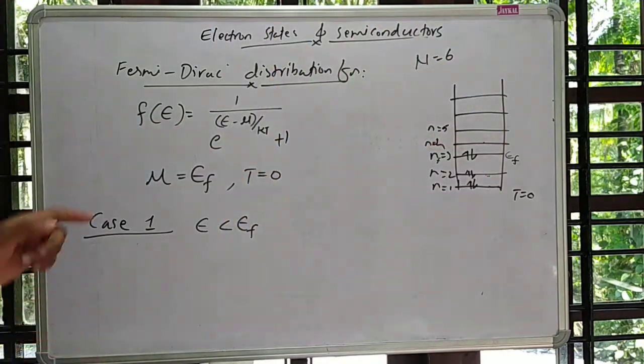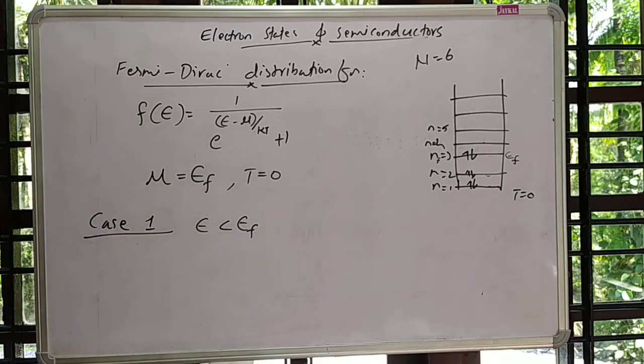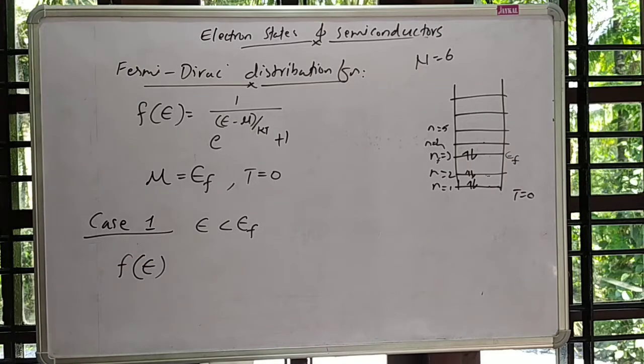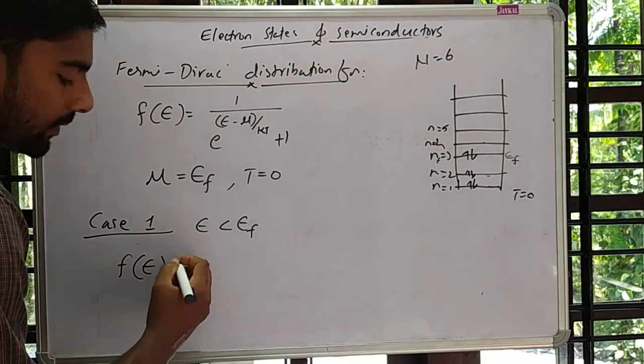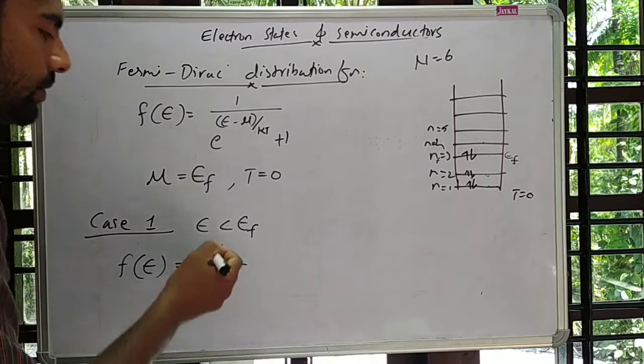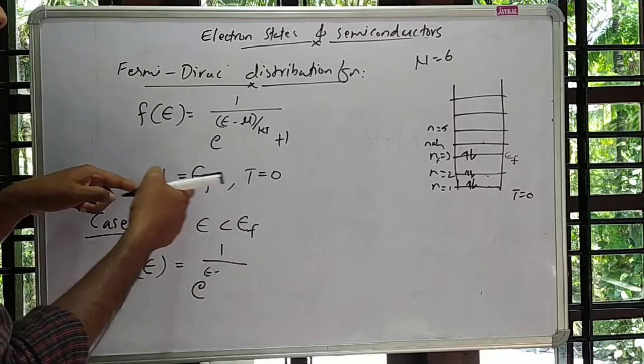So at absolute zero temperature, if E is less than EF, then the probability of occupation of an electron in that level is equal to 1 over e raised to (E minus mu) over kT plus 1. At absolute zero temperature, mu is EF.